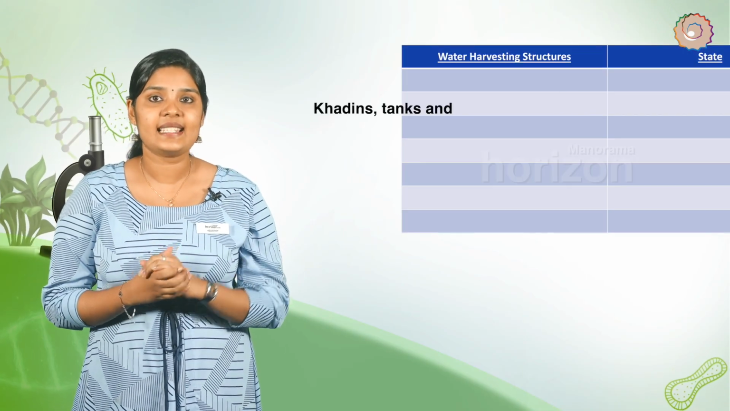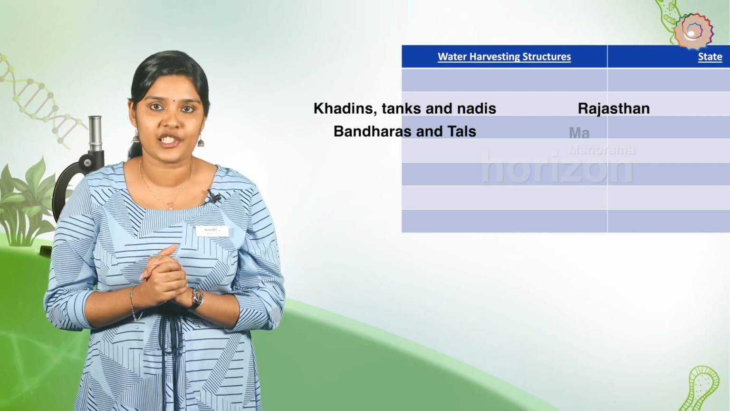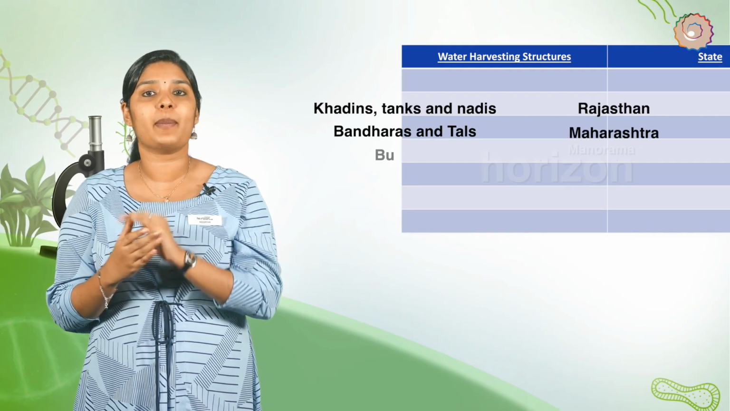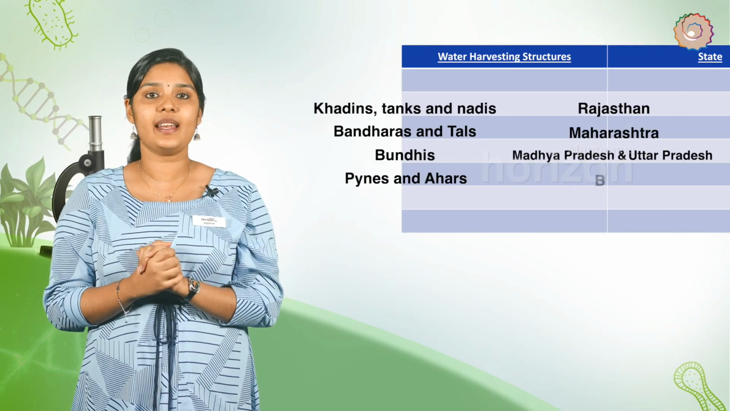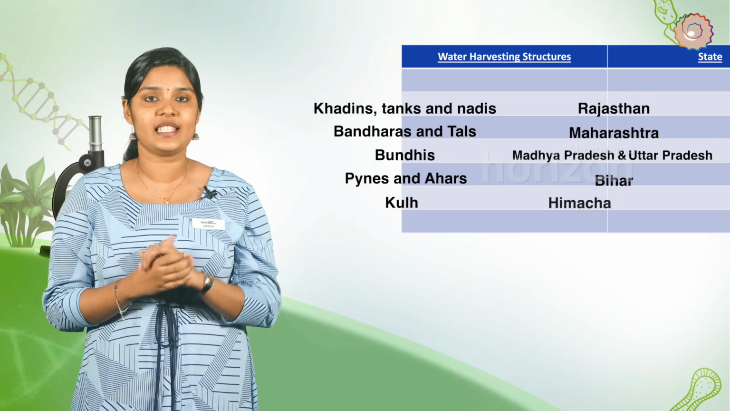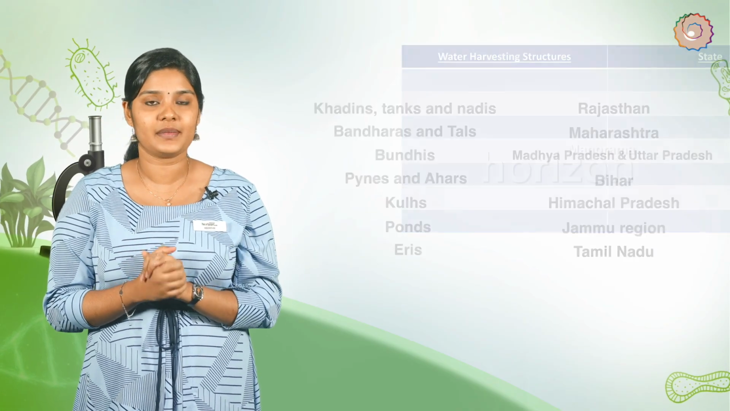Kadin, tanks and nadis in Rajasthan, Bandaras and Tals in the state of Maharashtra, Bundis in Madhya Pradesh and Uttar Pradesh, pynes, ahars in Bihar, kuls in Himachal Pradesh, ponds in Jammu region and eris in Tamil Nadu.